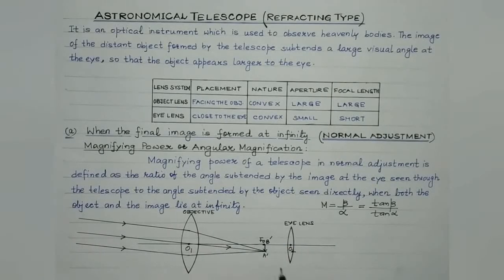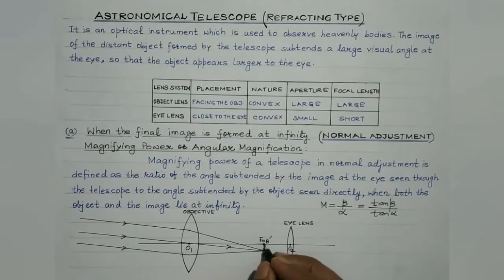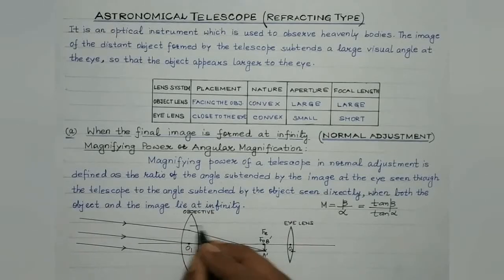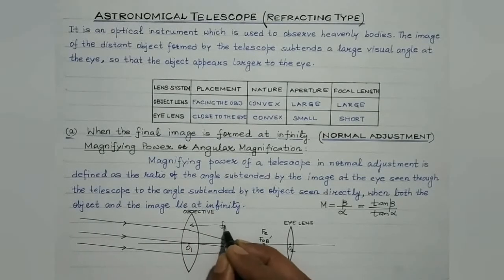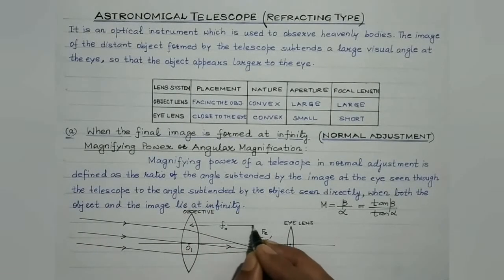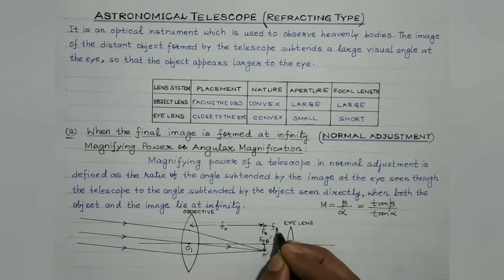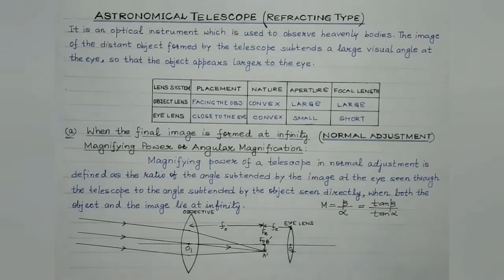Now students, for the final image to be formed at infinity, A dash B dash must also be formed at the focus of the eye lens. So the focus of the eye lens and the object lens must coincide. So this distance is FO, the focal length of the object lens, and this distance is FE, which is the focal length of the eye lens.